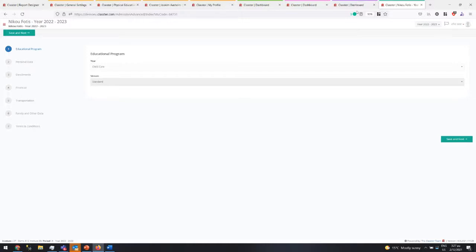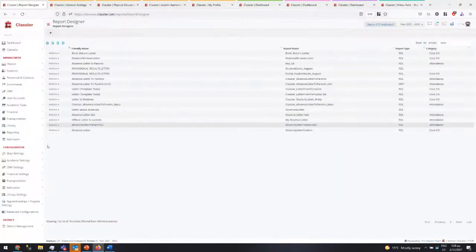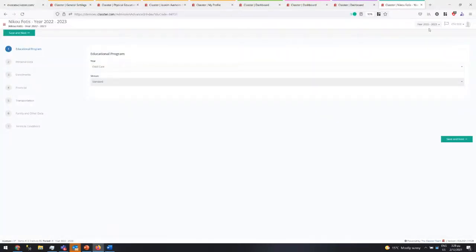If this is very unlikely, then you are another category of customers that want the students first to select a program where they want to apply and then fill in all the data. This is a typical situation for a K-12 school. It's a typical situation for training centers and so on. So that is a setting that you need to change if you want to have the educational program first or last. In this case, you see it is first. Now, if I go here to the settings, but I will go to 22-23, here you see I apply for 22-23.